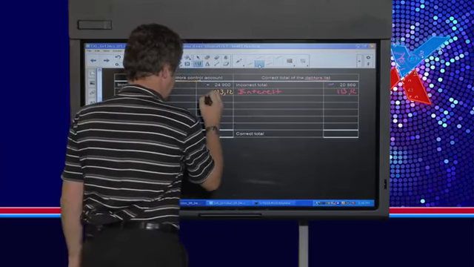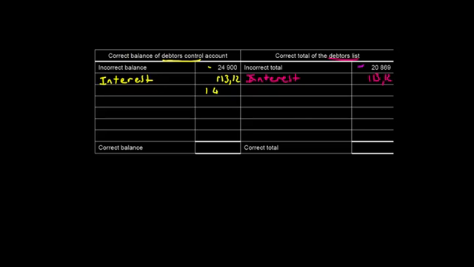So we need to put 1,400 rand in this account, and we can simply write something like correction of error. And maybe just to remind you, you can put CPJ over there because the CPJ amount was on the wrong side. So we're literally adding 1,400 rand to the debit side of debtors control to correct for the fact that we put 700 rand on the wrong side.